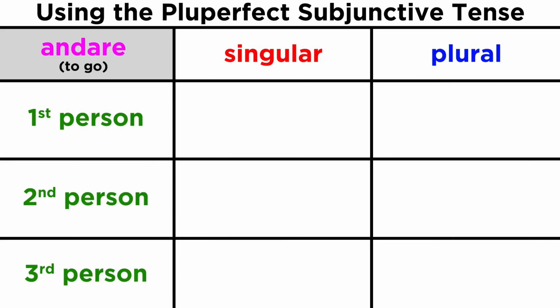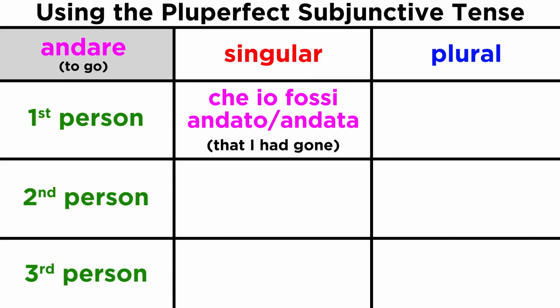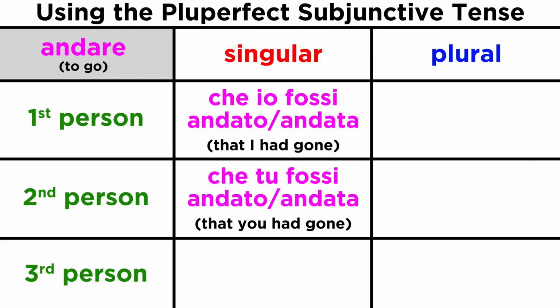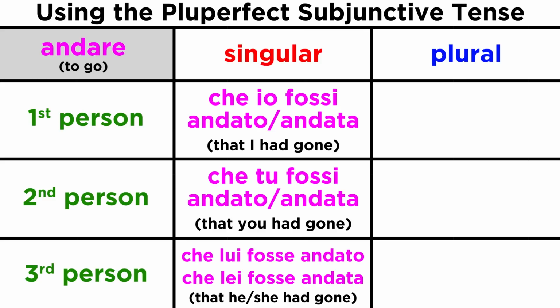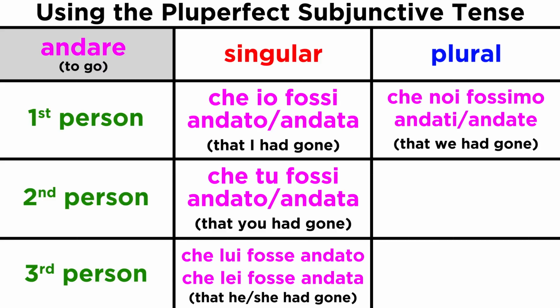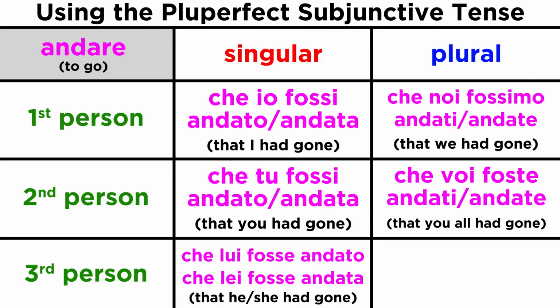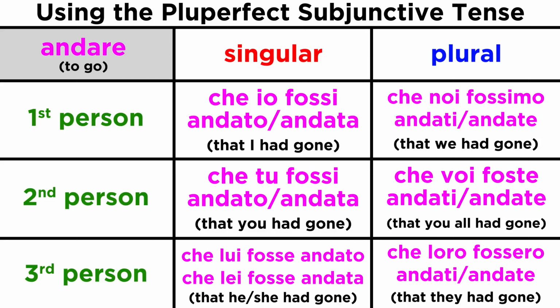Now for andare. Che io fossi andato o andata. Che tu fossi andato o andata. Che lui fosse andato o lei fosse andata. Che noi fossimo andati o andate. Che voi foste andati o andate. Che loro fossero andati o andate.